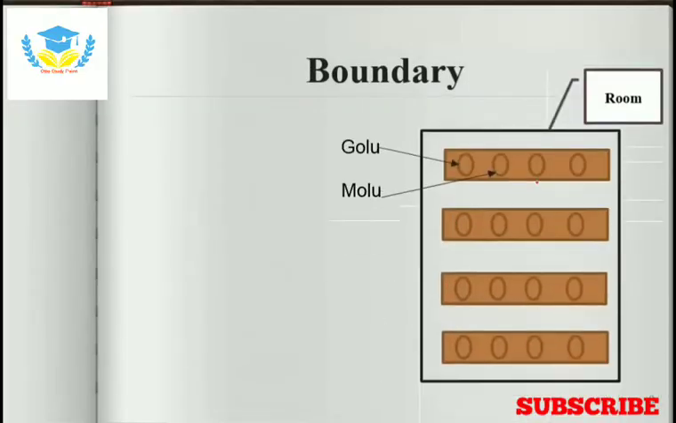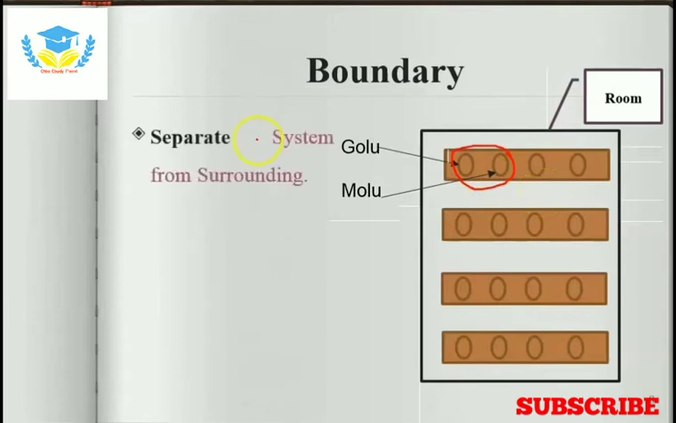बाउंड्री के लिए भी अपन सेम एग्जांपल ले रहे हैं क्लासरूम का. अपने को पता है, we are known that these two students are the system and the remaining other things are the surrounding. For separating system and surrounding, the one term is used, that is boundary. Means boundary separates system from surrounding. ये surrounding से system को जो चीज separate करती है उसको बोलते हैं अपन boundary.